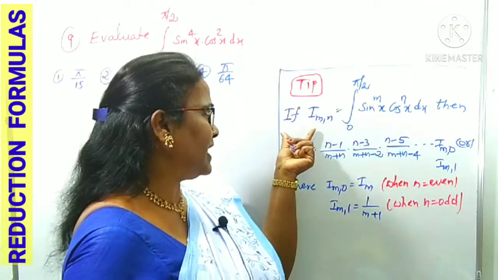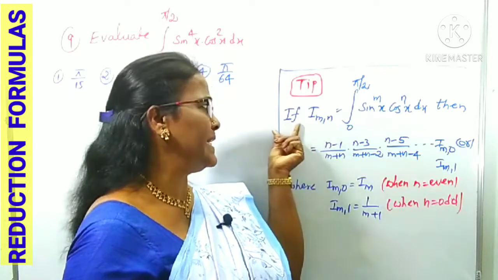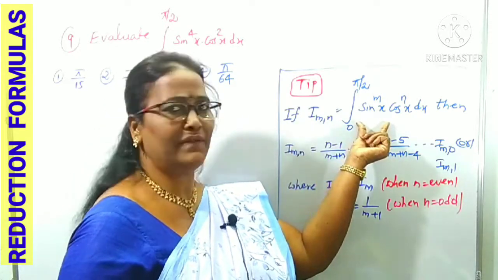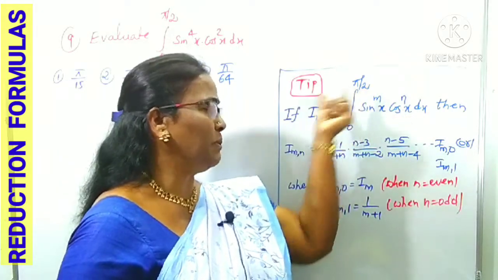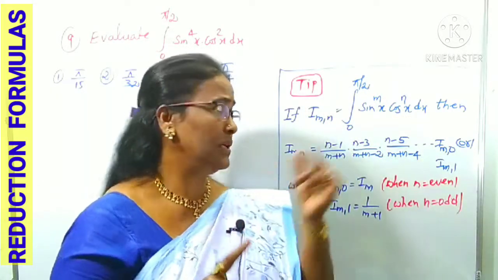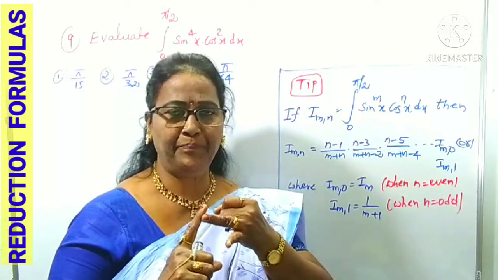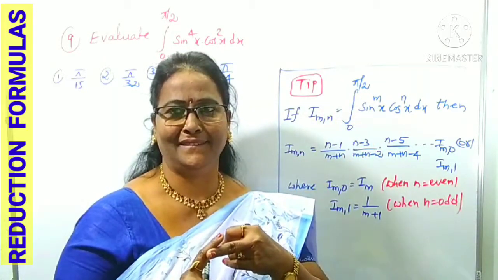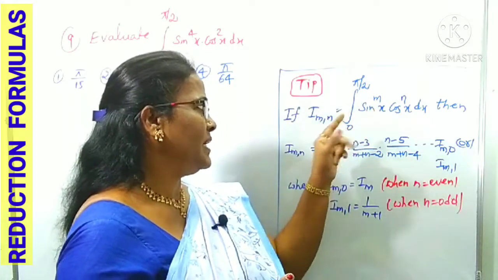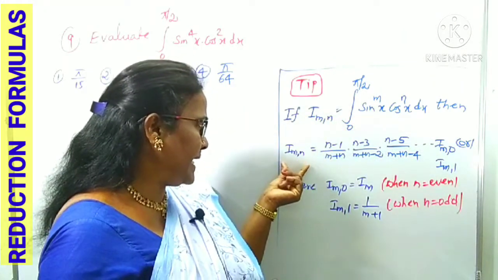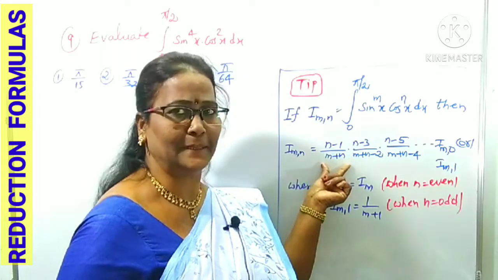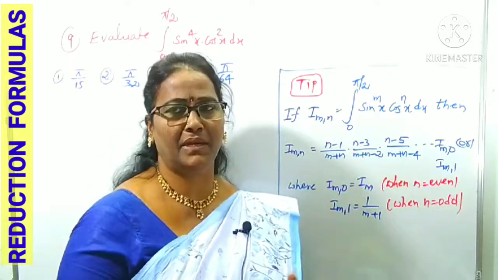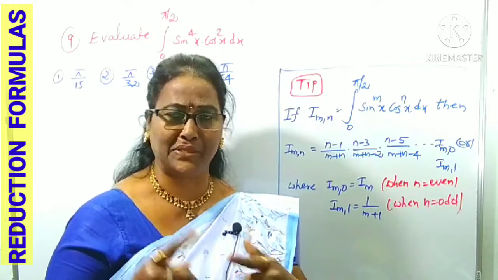It is simply denoted as Imn. Imn is in the form of the integral of sine power m x cos power n x between the limits 0 to pi by 2. Sine power is m, cos power is n. Then we can write the Imn reduction formula as n minus 1 by m plus n, next n minus 3 by m plus n minus 2.